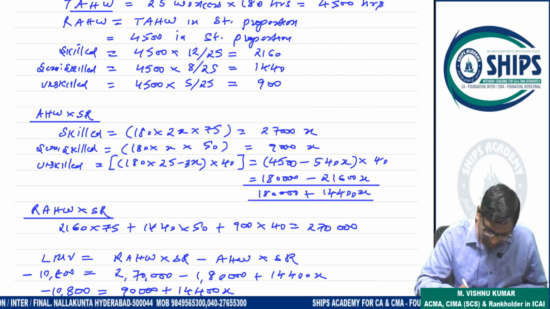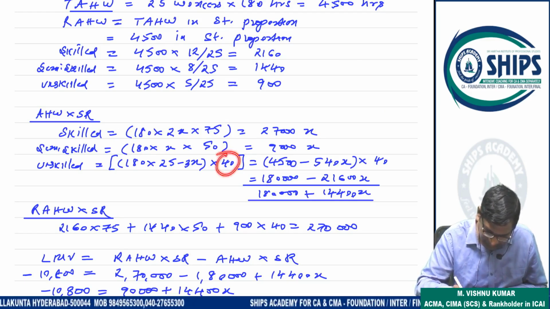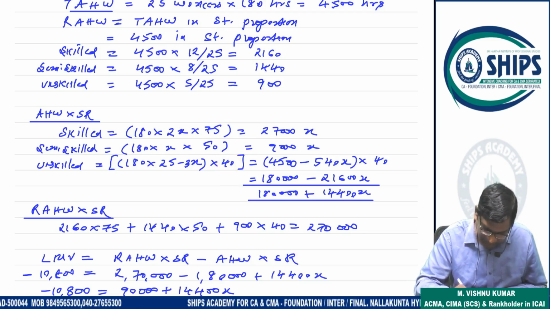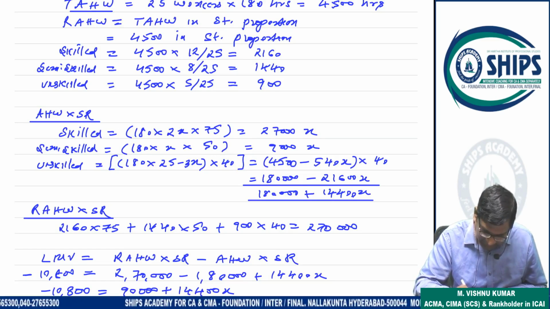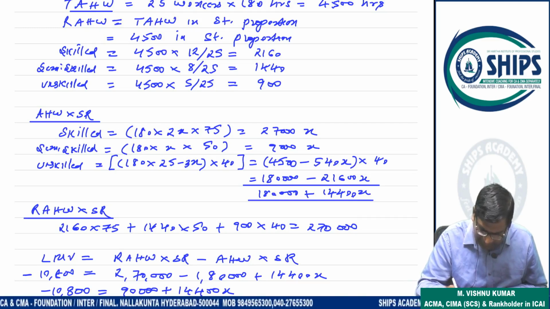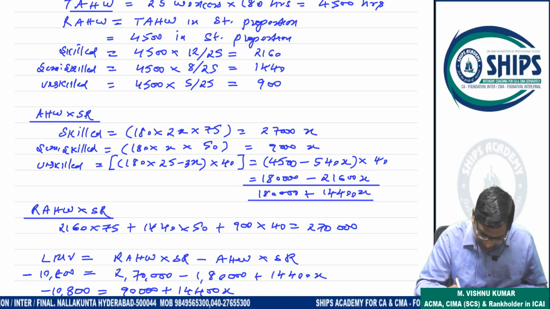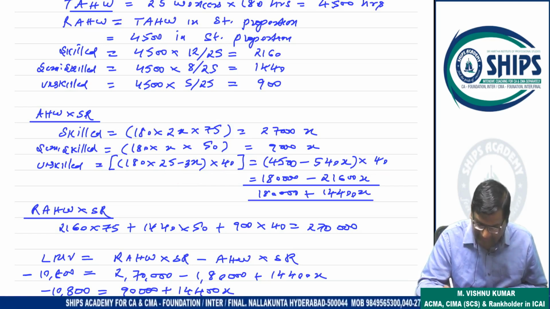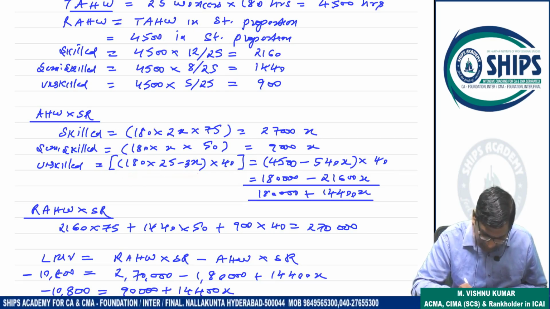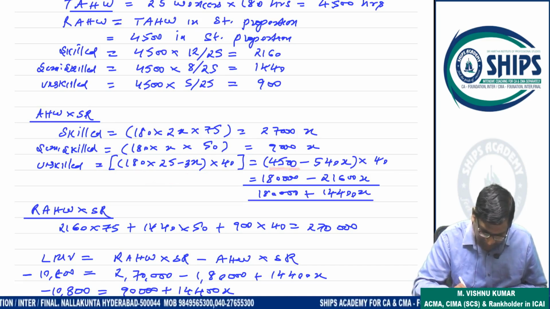So this is 180 into (25 minus 3X) into the standard rate 40. So 27,000X and 9,000X. First, within the bracket, I multiply 180 into 25, which is 4,500, then 180 into 3X, which is 540.